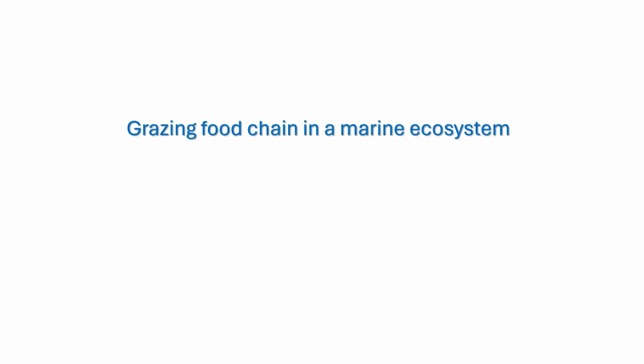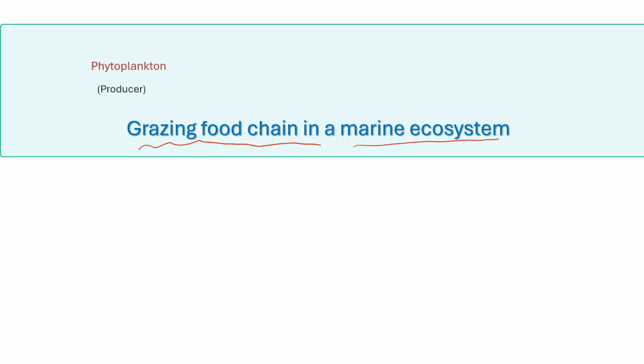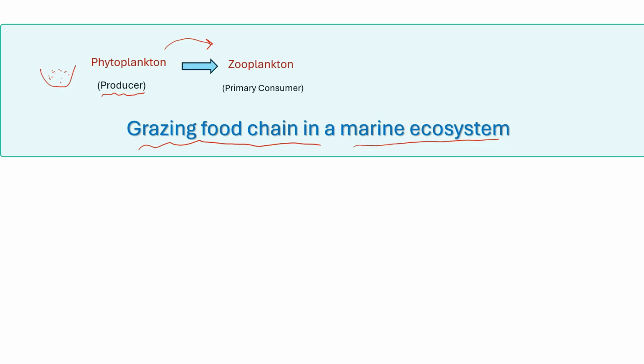This is an example of a grazing food chain in a marine ecosystem. Phytoplankton are microscopic photosynthetic organisms that float near the surface of water bodies. They are primary producers. Zooplankton are small heterotrophic organisms that consume phytoplankton as well as other organic matter present in the water. They are primary consumers.